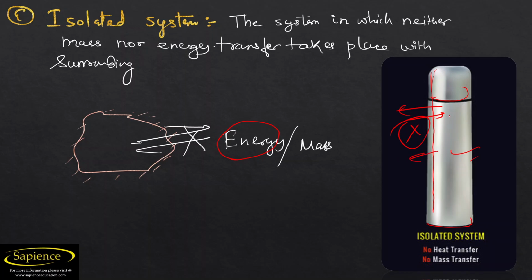That's why when we pour a hot cup of tea, for a long period of time, it will remain hot. Why? Because there is no exchange of energy. The energy from the thermoplast is not going outside, and whenever no transfer of heat energy happens, then this type of system is called an isolated system.